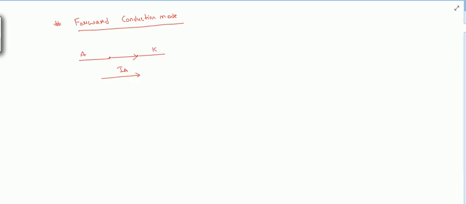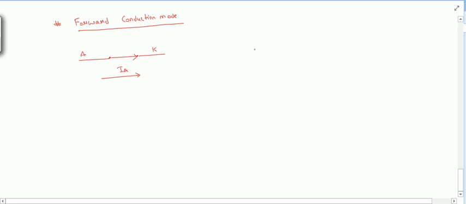If I say this switch is ideal, then if I draw the VI graph, here vak and here ia. As I have written vf earlier, let's say this as if, forward current.